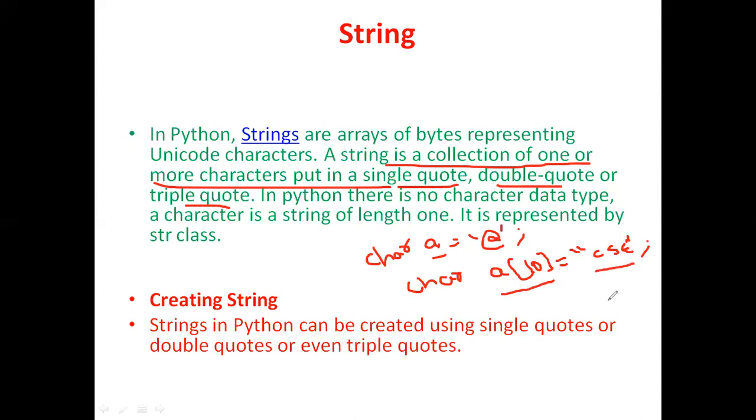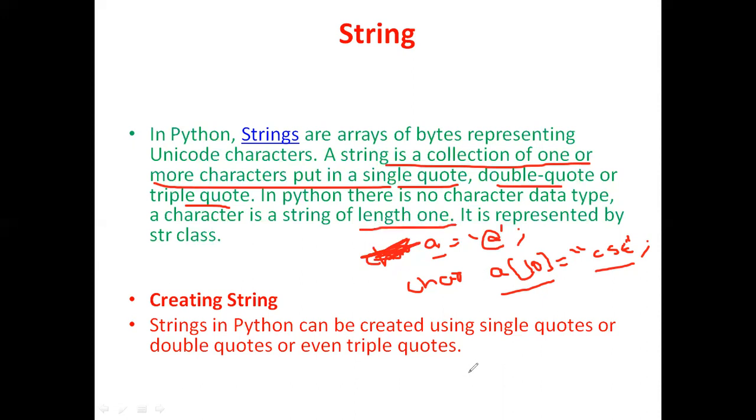There are two different things. It is a variable, it is an array variable. It is used to store the character, it is used to store the string. The character is given inside single quotes, whereas the string is given inside double quotes in C programming language. But in Python programming language, there is no character data type, right? String itself is a character where the length of the string is 1.